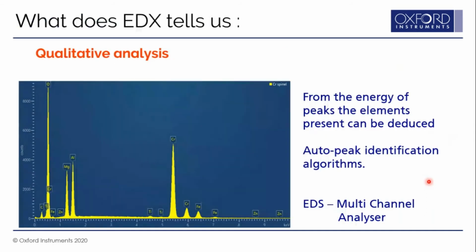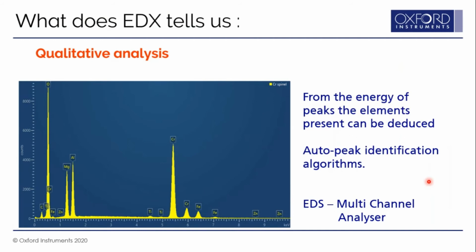So what you can get out of the EDS system, obviously the first thing is qualitative analysis, where you just name or label the peaks automatically. Most EDS systems have very strong auto-identification algorithms, and these algorithms find the peak positions of various K-alpha, K-beta, L-alpha, L-beta lines, and when all such energy lines are present, they label the peak as, say, chromium or iron or titanium. So this is done by the EDS system. The user need not worry too much about it.